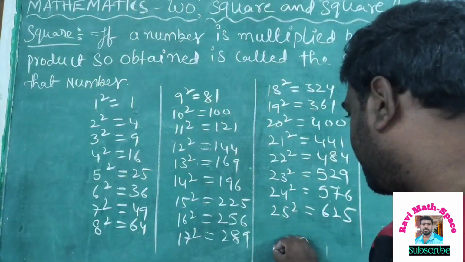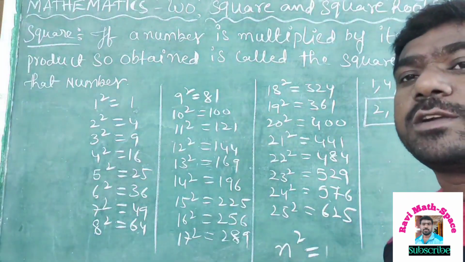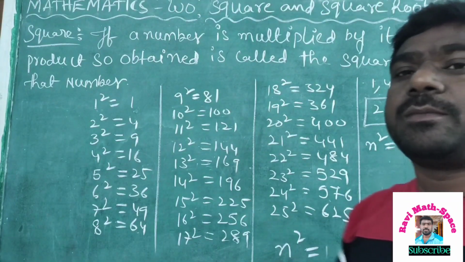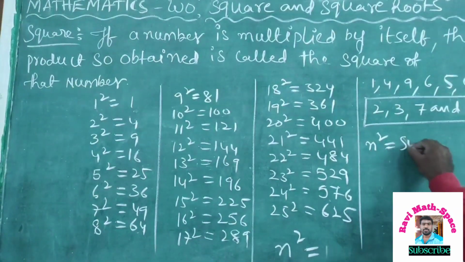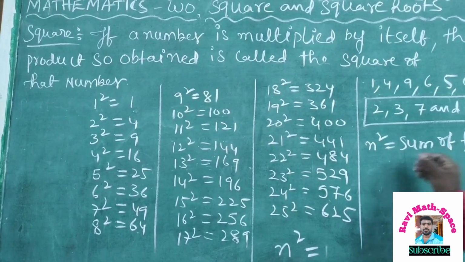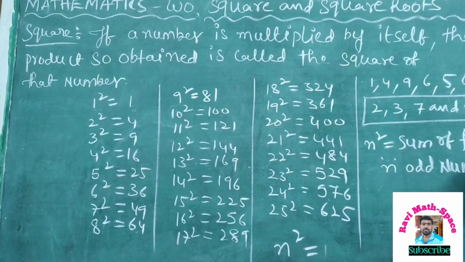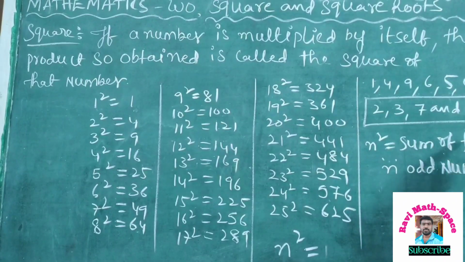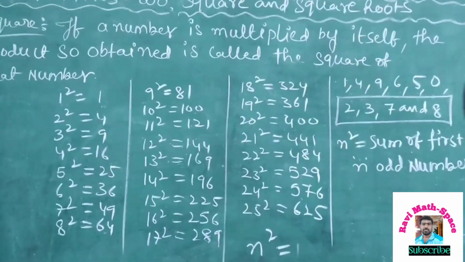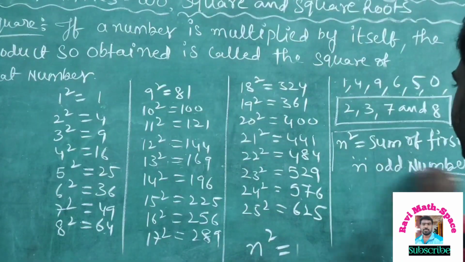Square of any number, any natural number, is equal to the sum of the first n odd numbers. What is the meaning of that, sir? Okay, see here. Suppose, I will take one example, you can understand better here. It is the fifth property.